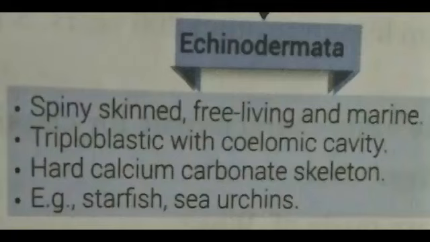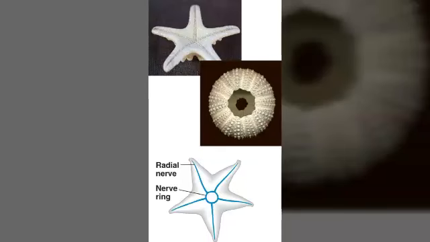Echine means spine. It means their skin is spiny. Free living and marine, triploblastic with a coelomic cavity and a hard calcium carbonate skeleton. Examples are starfish and sea animals. This is the diagram of starfish. Starfish has a pentamerous body. Pentamerous means they have 5 arms in their body.